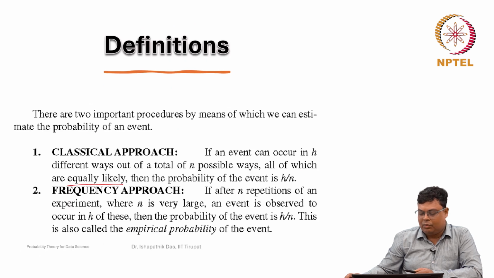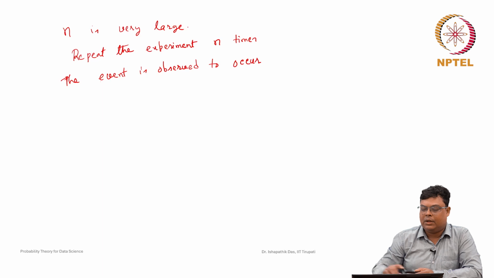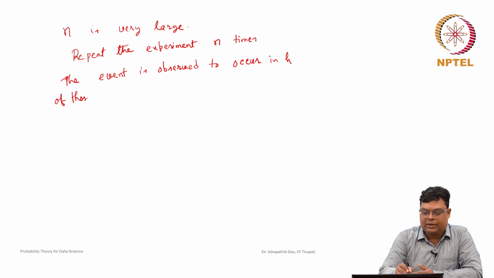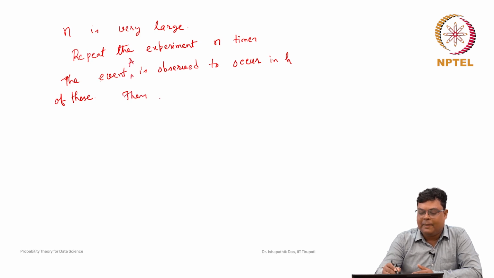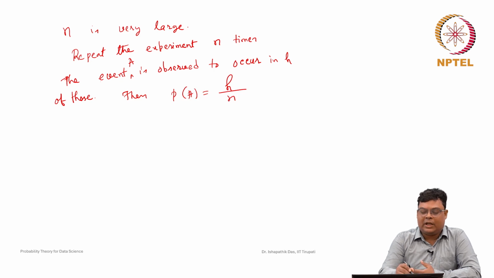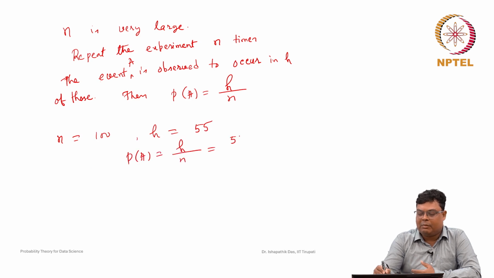The event is observed to occur in h of these. Whenever n is very large, and suppose we denote the event by A, then the probability of A is nothing but h by n. For example, you repeat tossing a coin n equal to 100 times, and you observe h is equal to some 55. Then the probability of A is h by n, which is 55 by 100, that is 0.55.